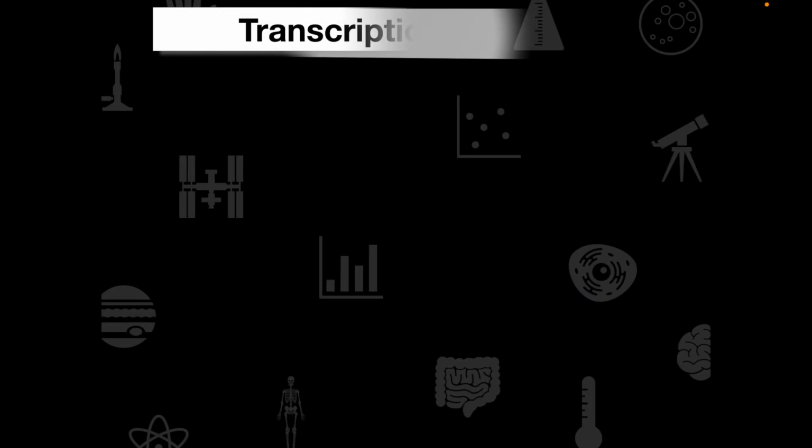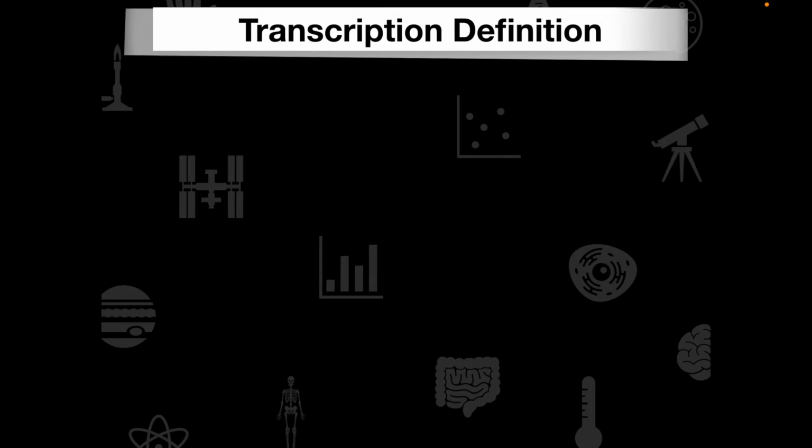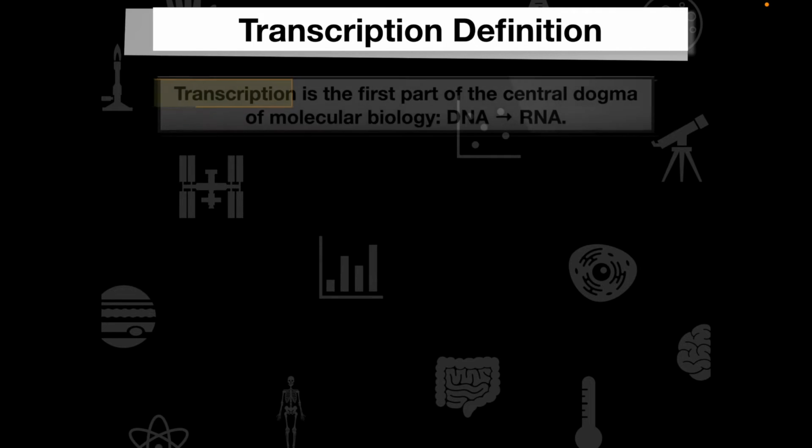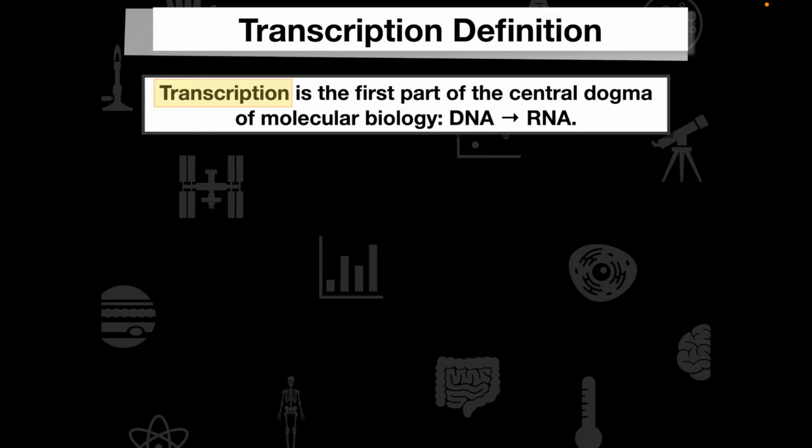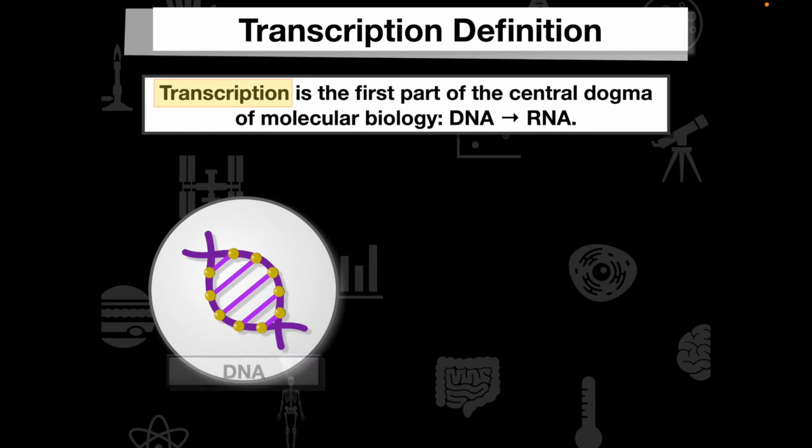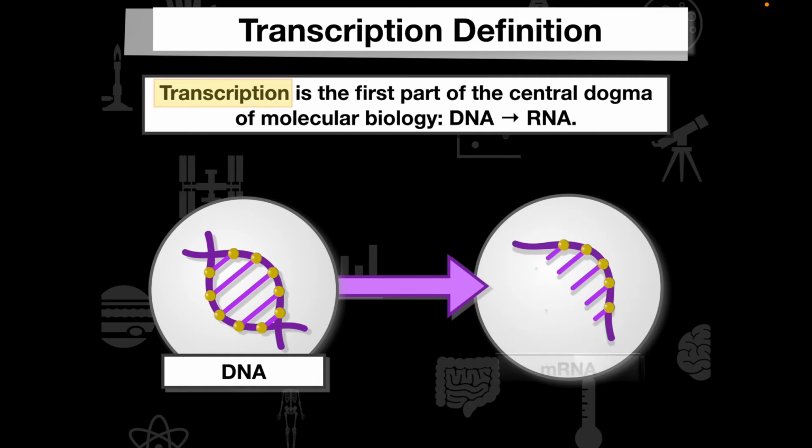All right, so what is transcription then? Transcription is the first part of the central dogma, and it goes from DNA to RNA. We want to take our DNA out of our nucleus and create a stable messenger RNA molecule. We're going to use that messenger RNA molecule later to get the desired protein that we need. But we're taking that coded information and going from DNA to RNA.